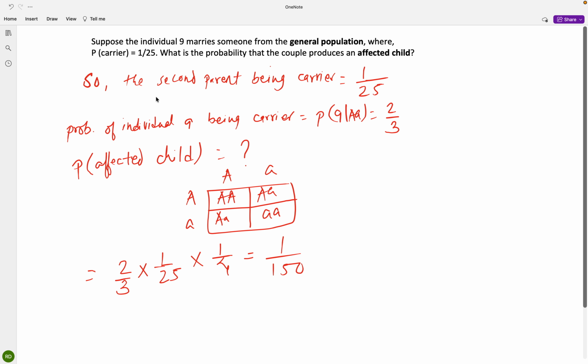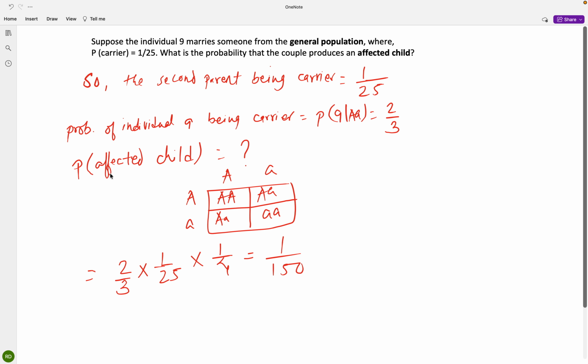Then what is the probability that the couple produces an affected child? So we know number 9 being a carrier is 2/3. The second parent being a carrier is 1/25.